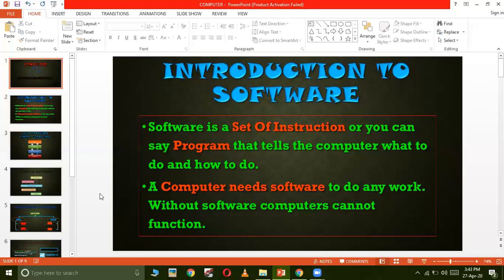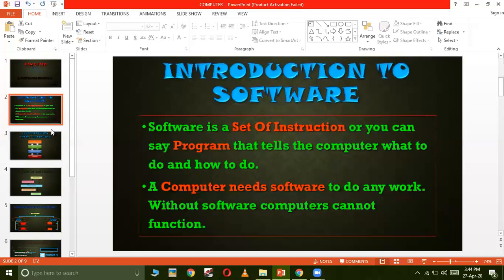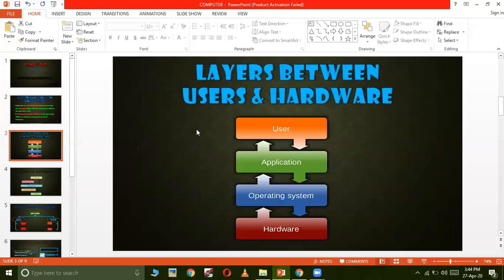Now that is the work of an operating system, to take the input from the user and send it to the hardware, and then again take the output from the hardware and send it to the user. And some more functions are there, we will discuss them. So let's start the chapter as we have already started. So let's see the layers between user and the hardware.